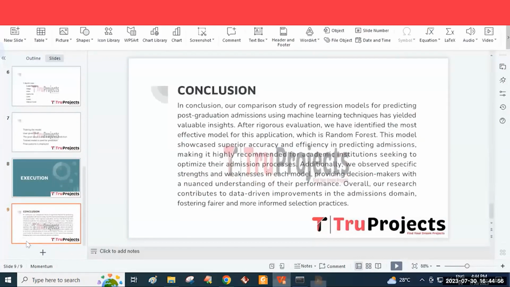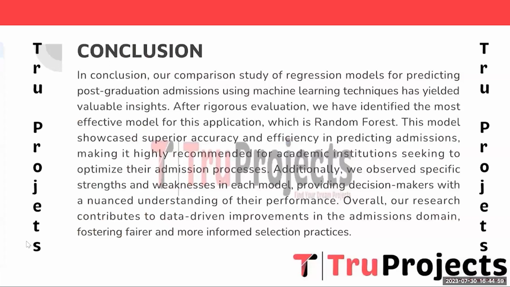And in conclusion, our comparison study of regression models for predicting the post-graduation admission using the machine learning technique has yielded valuable insight. After rigorous evaluation, we have identified the most effective model for this application, which is random forest. This model showcases superior accuracy and efficiency in predicting the admissions, making it highly recommended for academic institutions seeking to optimize their admission process. Additionally, we observed the specific strengths and weaknesses in each model, providing the decision makers with a nuanced understanding of the performance. Overall, our research contributes to the data-driven improvements in the admission domain.